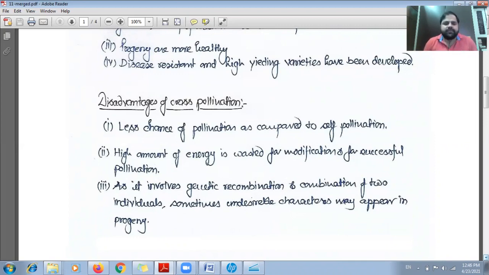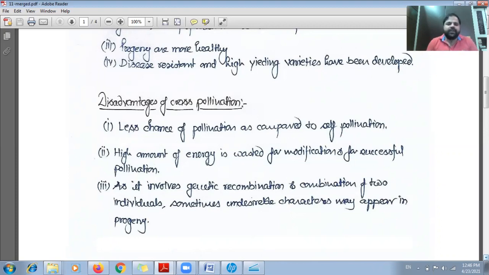Now the second point, high amount of energy is wasted for the modification for the successful pollination. As we have seen, several kinds of modifications are needed for cross pollination, which is not required in case of self pollination. So a lot of energy will be wasted in the modification process.